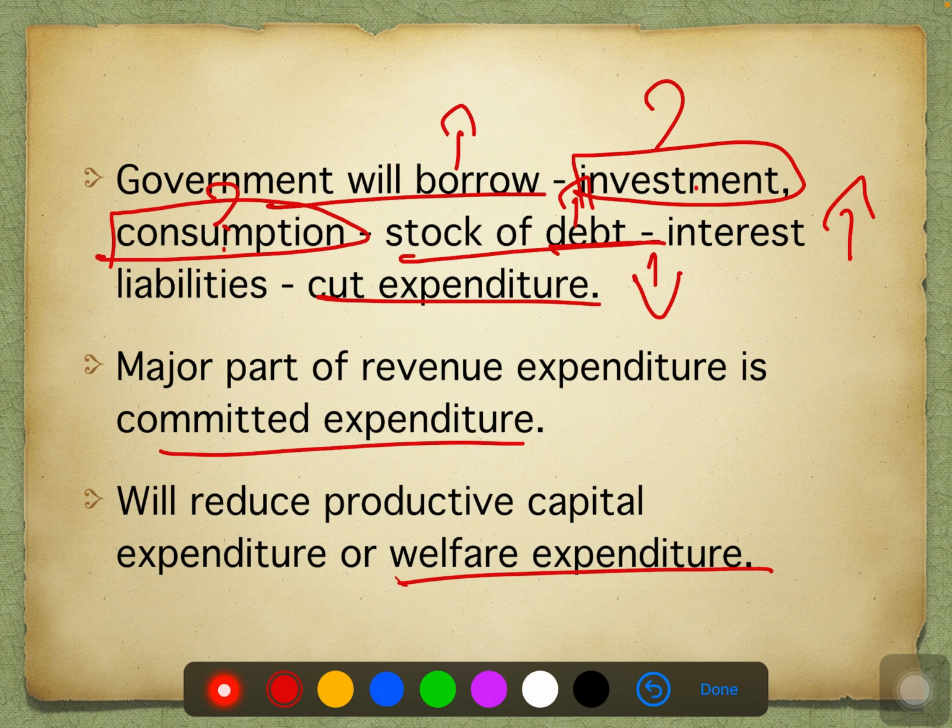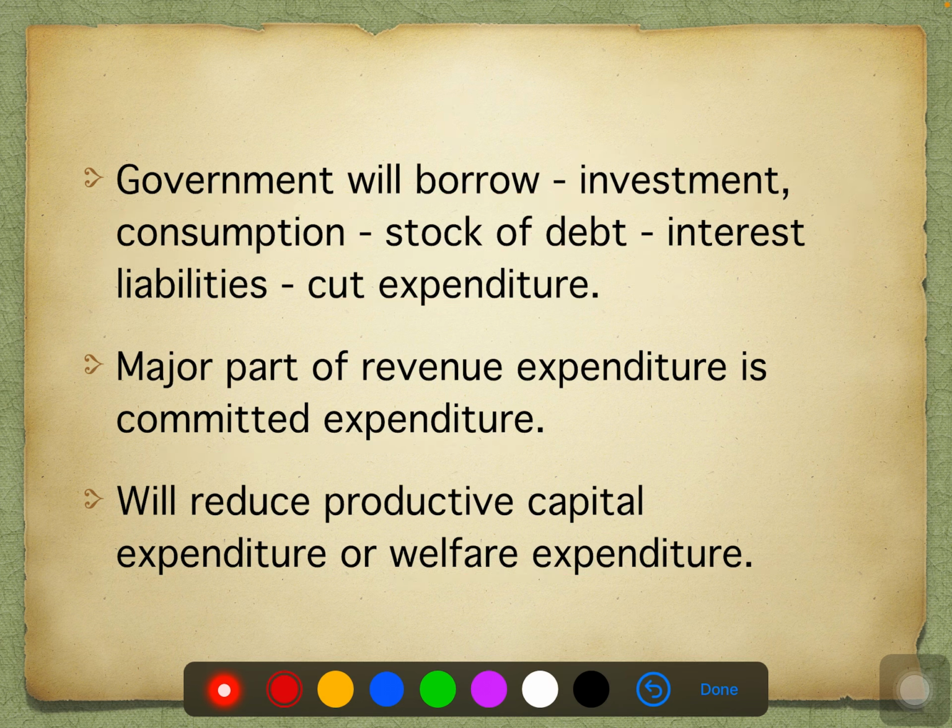Welfare expenditure is really very important for any economy. For the people who are below the poverty line, the people who are not able to grow faster like others, welfare expenditure is really very important. In this case, when welfare expenditure is going to decrease, this will lead to lesser growth and adverse welfare implications.